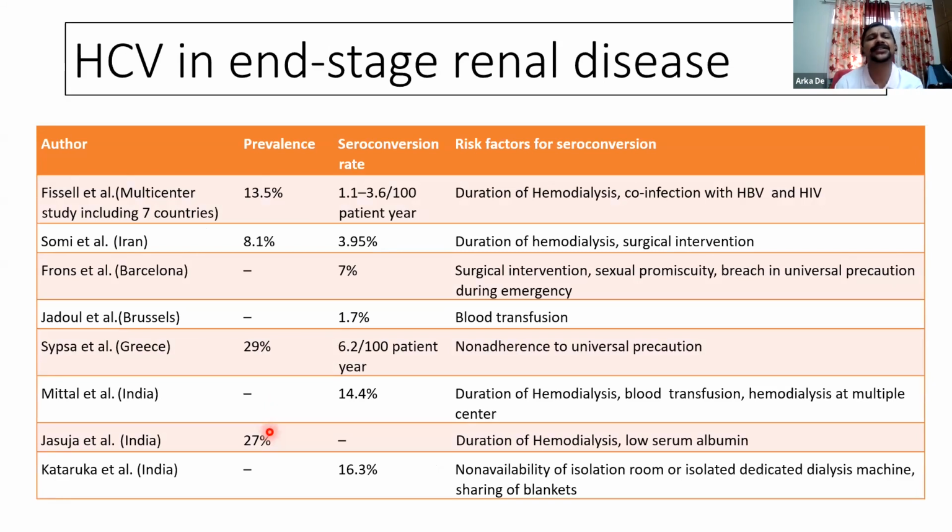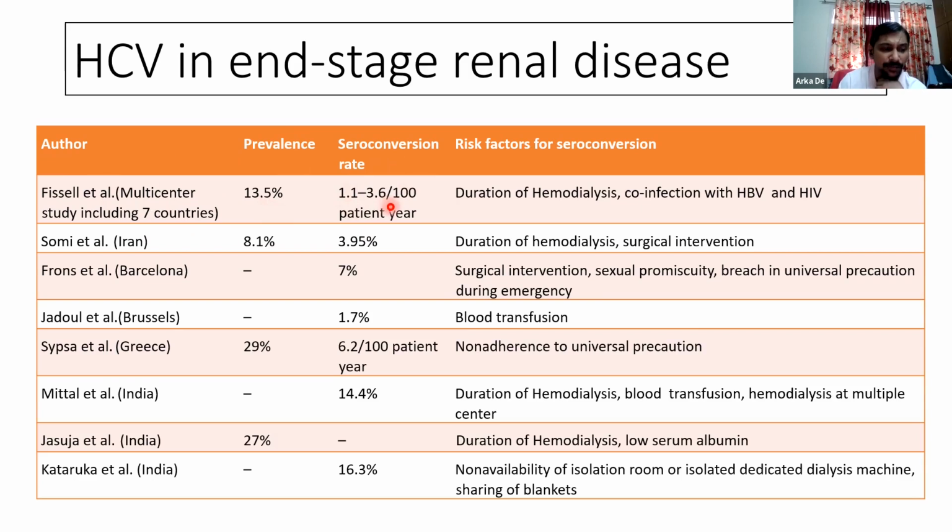But patients with end-stage renal disease who are on dialysis remain a high-risk group for hepatitis C. And if we look at the prevalence of hepatitis C in this population, this is one of the largest studies, the DOPPS, the Dialysis Outcomes and Practice Patterns Study. The study reported a prevalence of 13.5%. This was a multi-center study, but mainly in Western countries, and a seroconversion of around 1.1 to 3.6 per